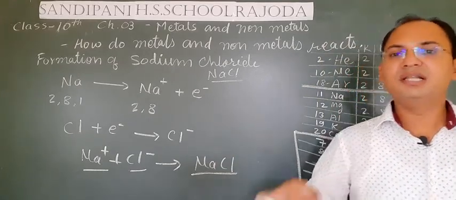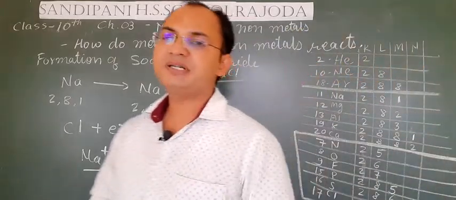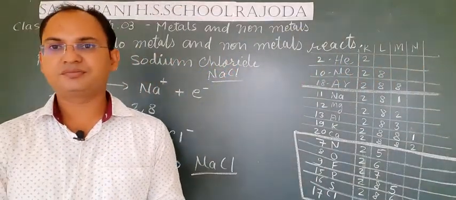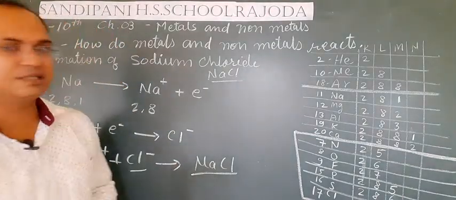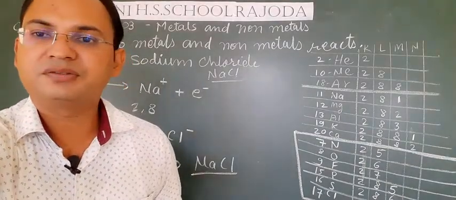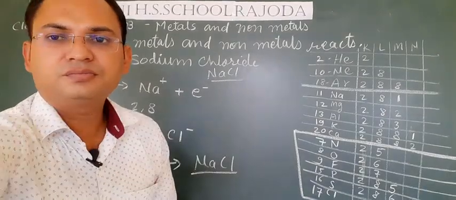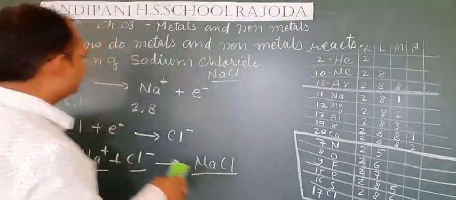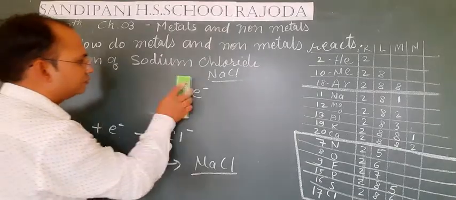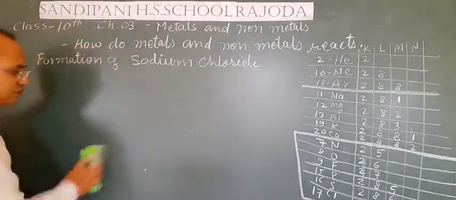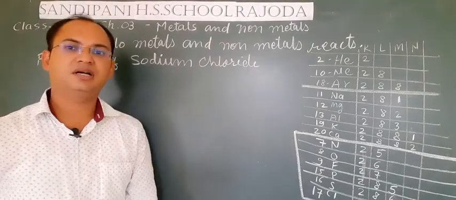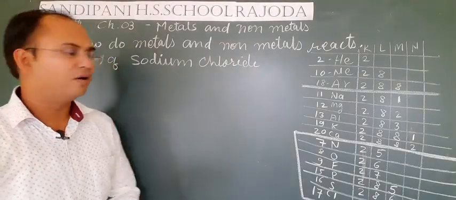So students, let's see what the properties of ionic compounds are. Ionic compounds possess some different properties. Let's understand them. Before understanding the properties of ionic compounds, let's understand one more example, the formation of magnesium chloride, and how magnesium chloride forms.